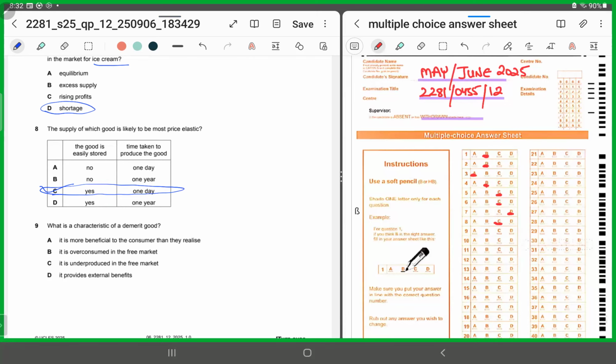9. What is characteristic of a demerit good? A demerit good is what? Which is harmful and it is overconsumed, right? So it would be 9B. It is overconsumed in the free market because a demerit good is a good which is harmful and it is overconsumed.